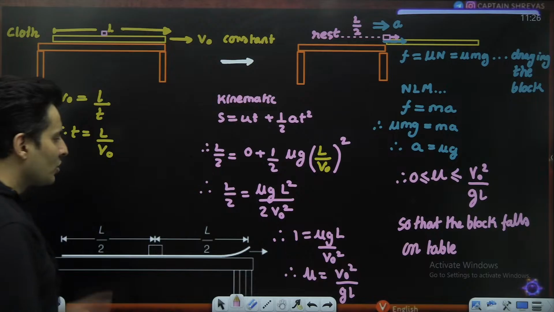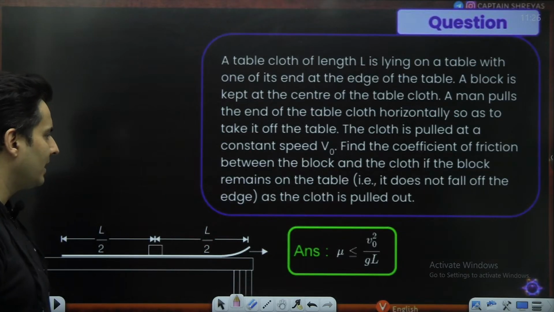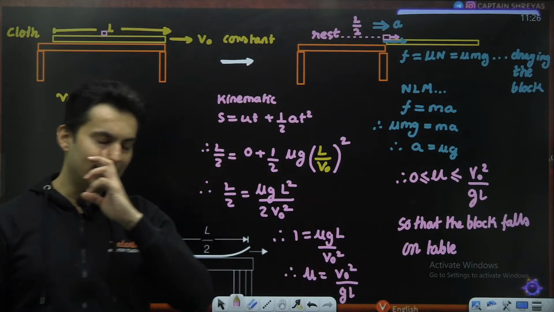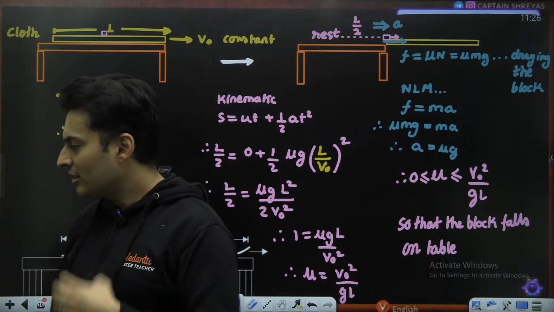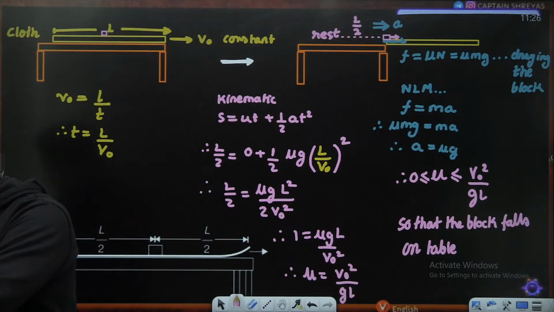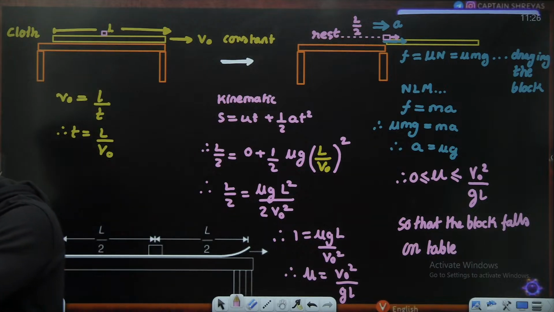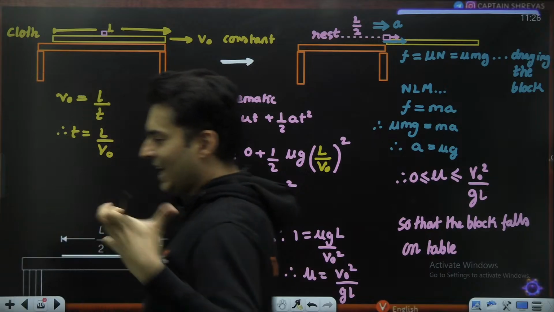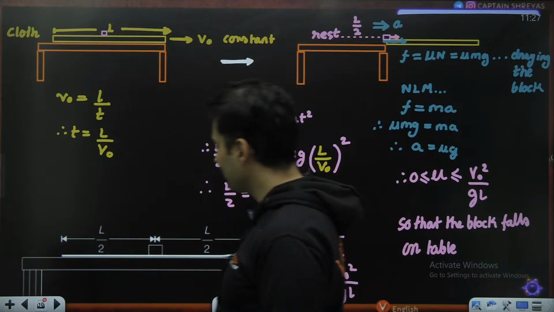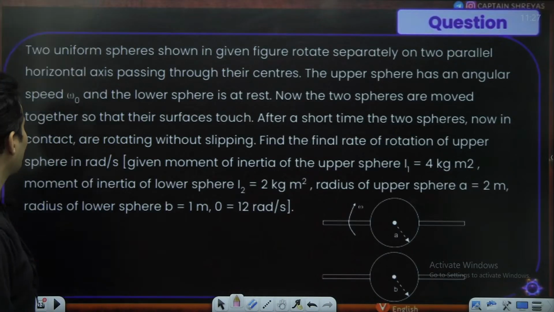Is this clear? So beautiful question, very interesting question. So the answer is less than V naught square by GL. Very, very different question. You have seen this experiment so many times back in the day at school level. So this time you are seeing it as a numerical problem with friction involved, coefficient, and all of these things. Okay, so let's move to the next question.